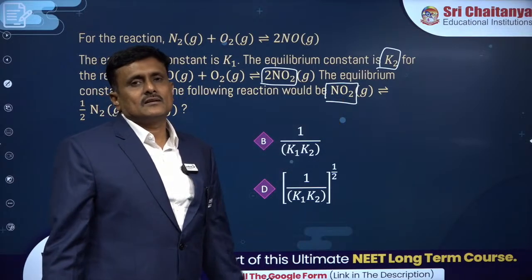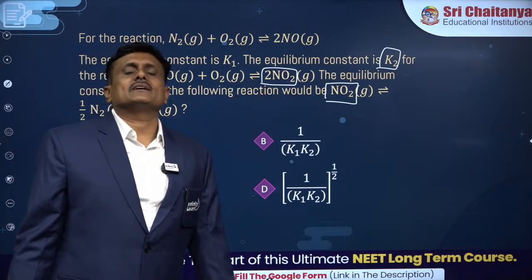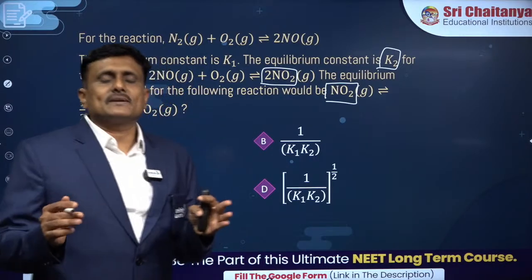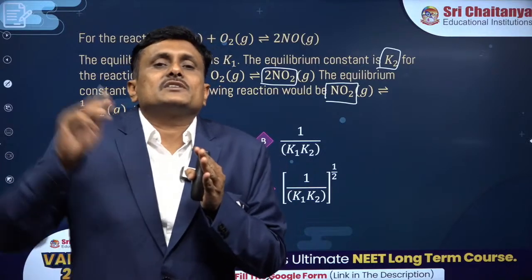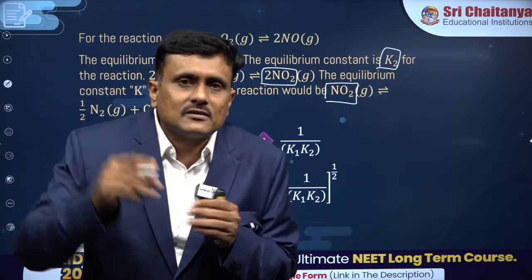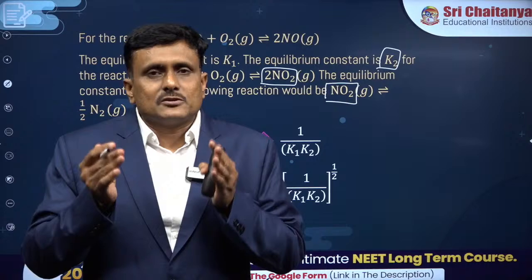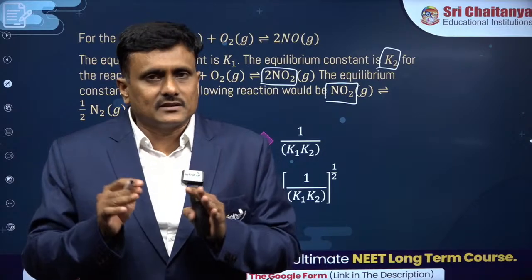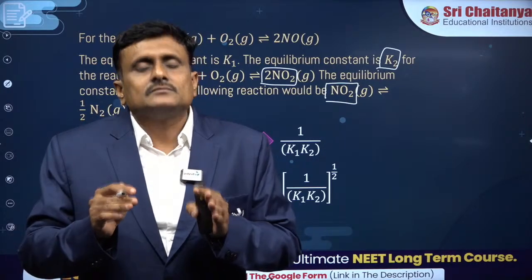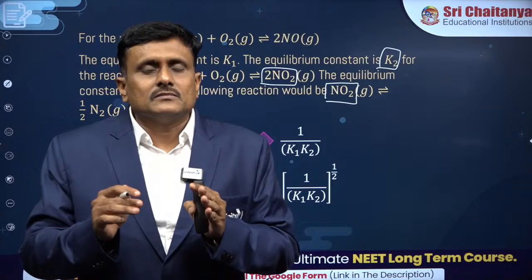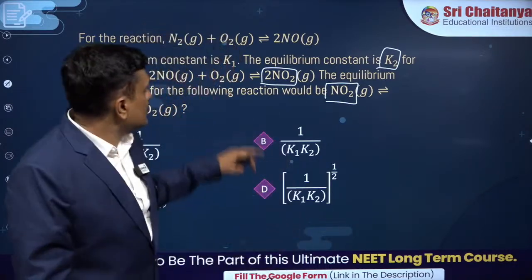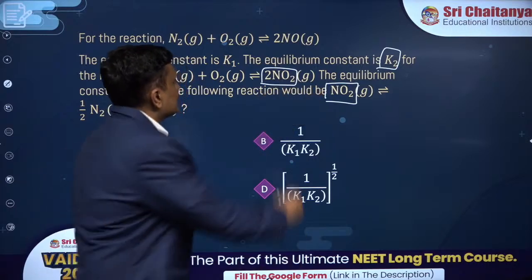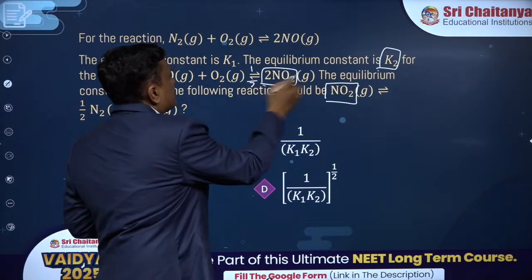You know that whenever you are multiplying any equilibrium by any factor, that factor will become the power of the equilibrium constant. In order to get this from this, I am multiplying this whole equation by half.